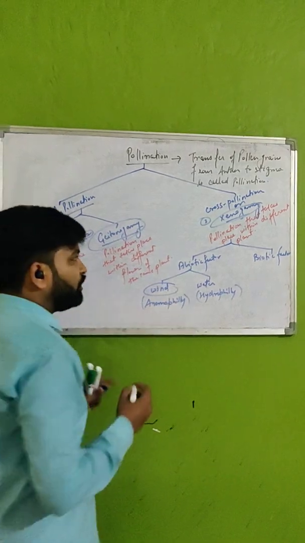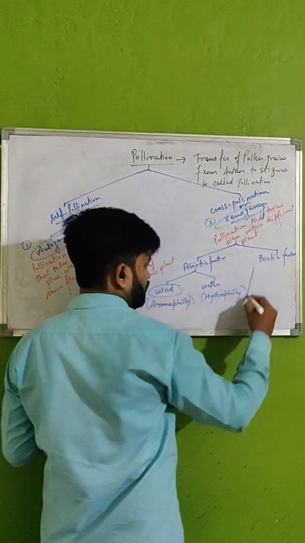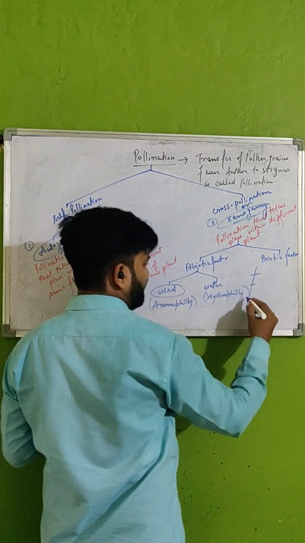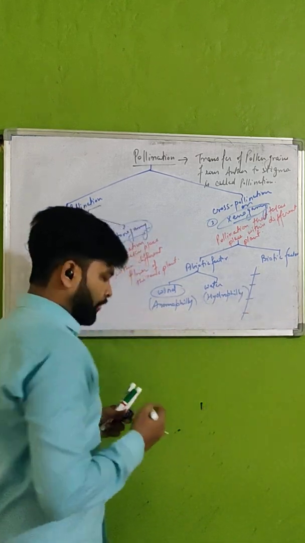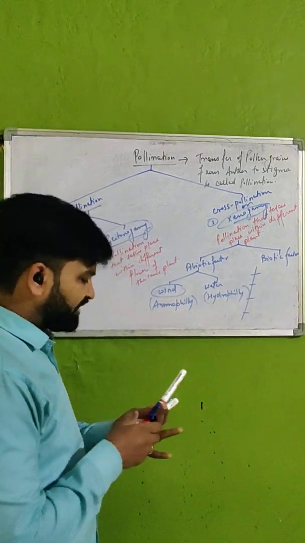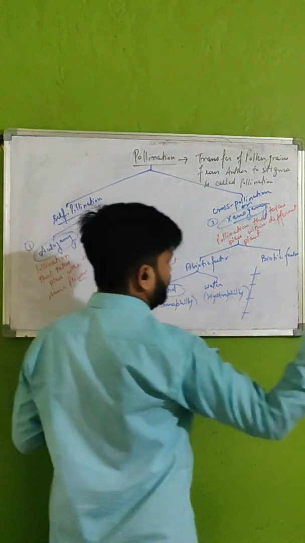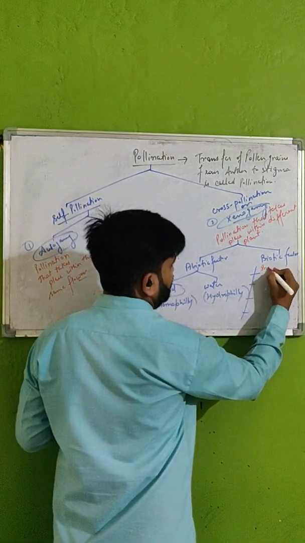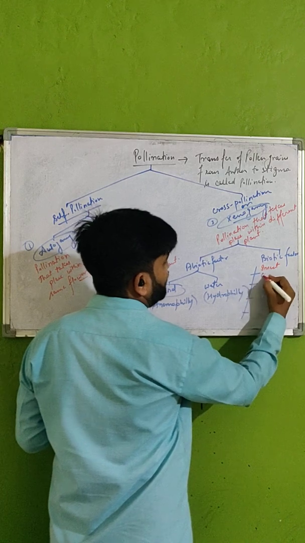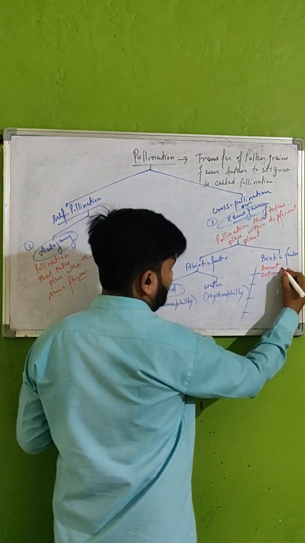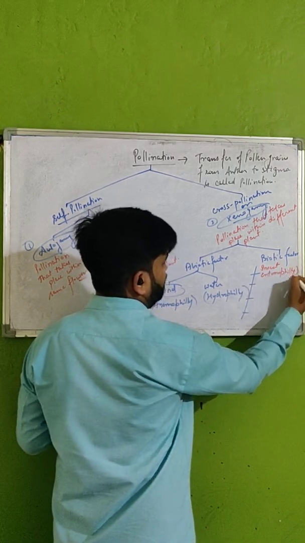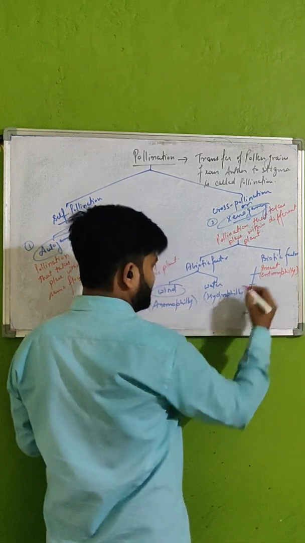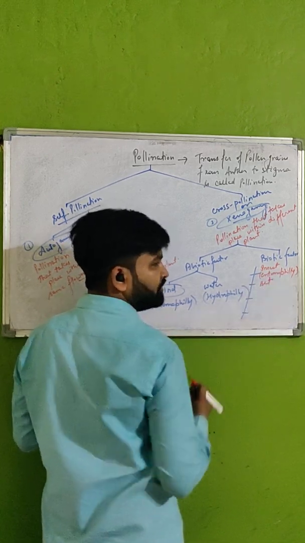Now if we talk about biotic factors, there are many biotic factors. Some of the biotic factors: insects. The pollination by insect is known as entomophily. The second one is bat.